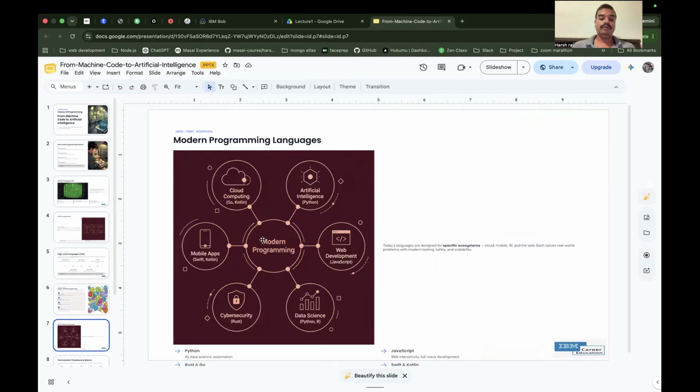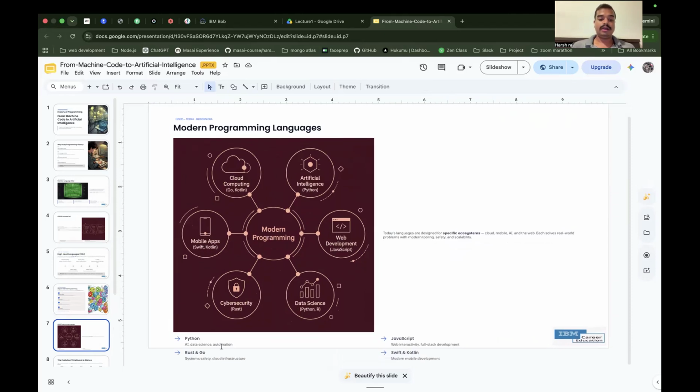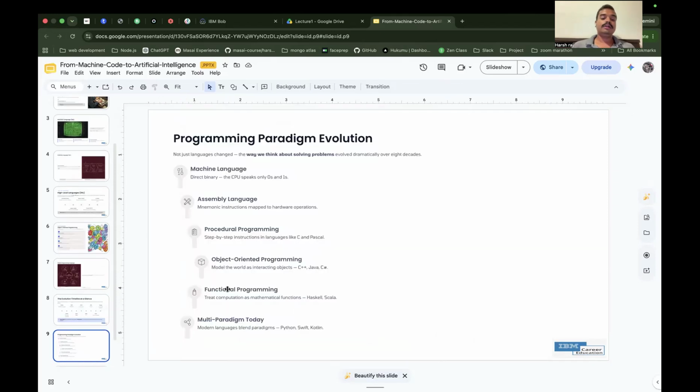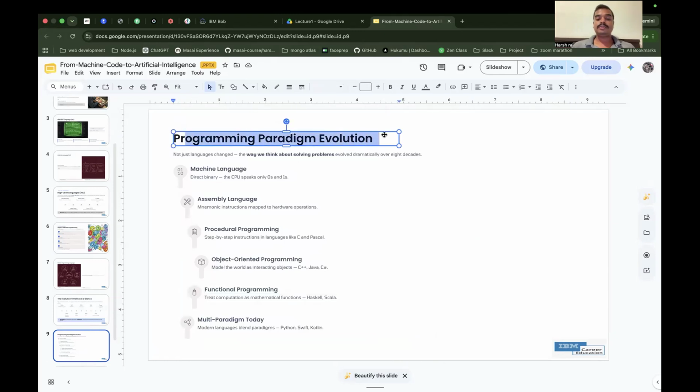Okay, and in today's time, for different tasks, we have different languages. If you want to build a mobile application, we have Swift and Kotlin. For cyber security, we have Rust. For data science, we have Python and R. For web development, we have JavaScript. For artificial intelligence, we have AI. For cloud computing, we have Go and Kotlin. You can see Python is for AI, data science, and automation, JavaScript for web interactivity and full stack development, Rust and Go for system safety and cloud infrastructure, and Swift and Kotlin for mobile development. Got it? So yeah, next, programming paradigms evolve.